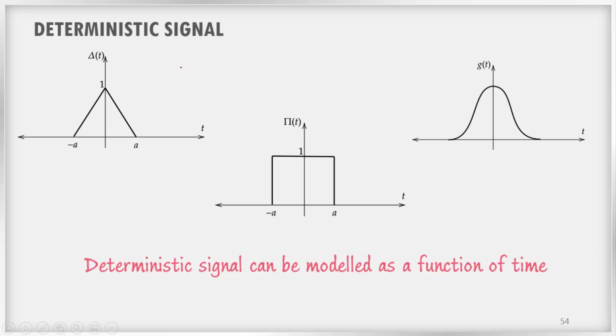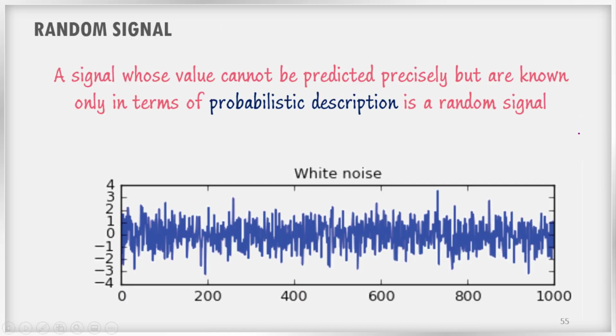As I have said earlier, a deterministic signal can be modeled as a function of time. Here you can see del of t with respect to time, here it is pi of t with respect to time, and here it is g of t with respect to time. So all these signals can be modeled as a function of time.